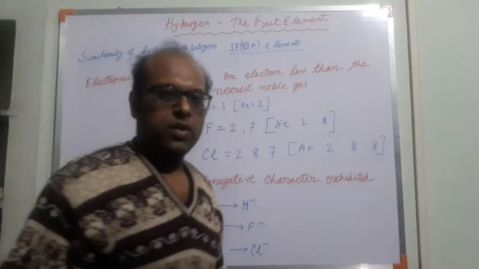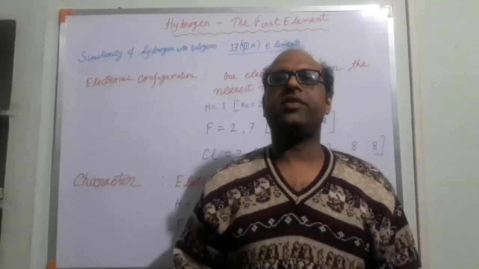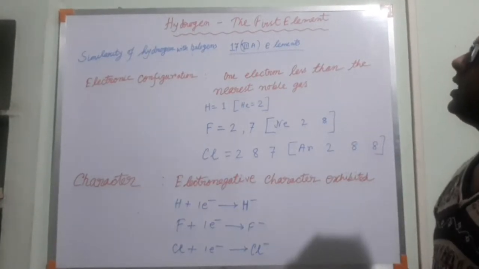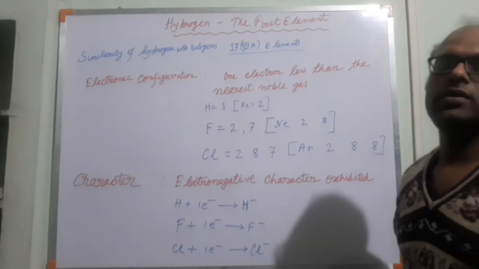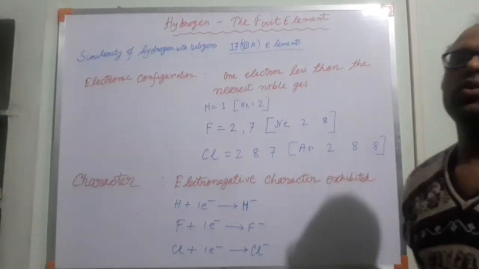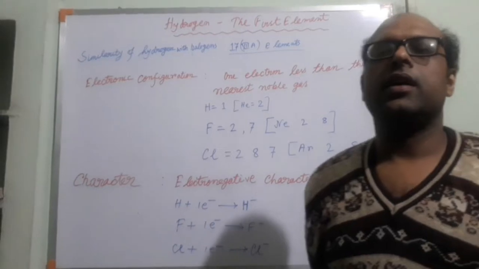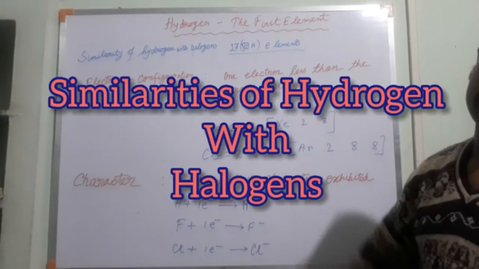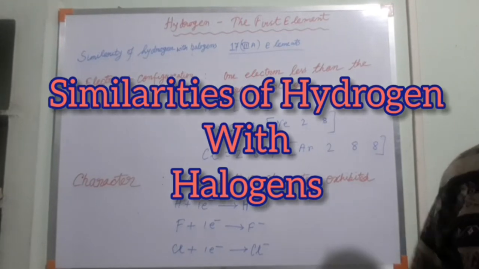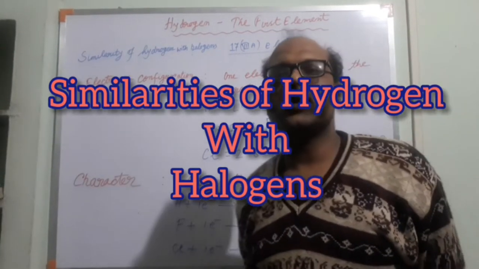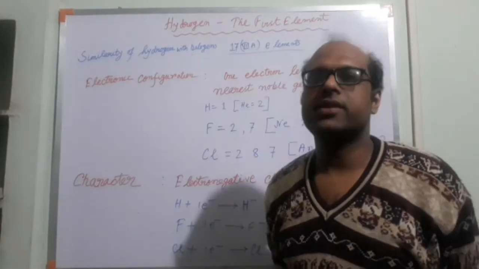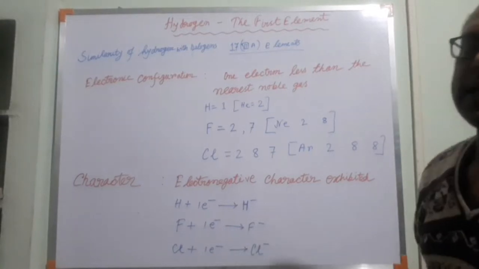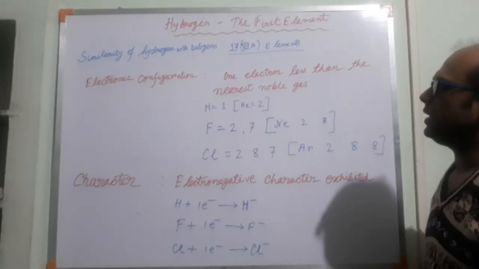So we were discussing hydrogen, the first element of the periodic table. Now we will see the similarity of hydrogen with halogens, that is, similarities with group 17 elements in the modern periodic table, and in Mendeleev's periodic table group 7A elements. The group 7A elements are known as halogens: fluorine, chlorine, bromine, iodine and astatine. These are halogen elements. Now hydrogen has some similarity with halogens.